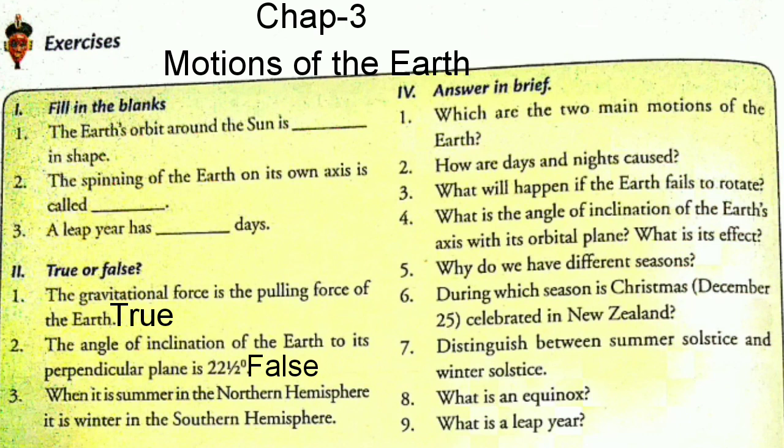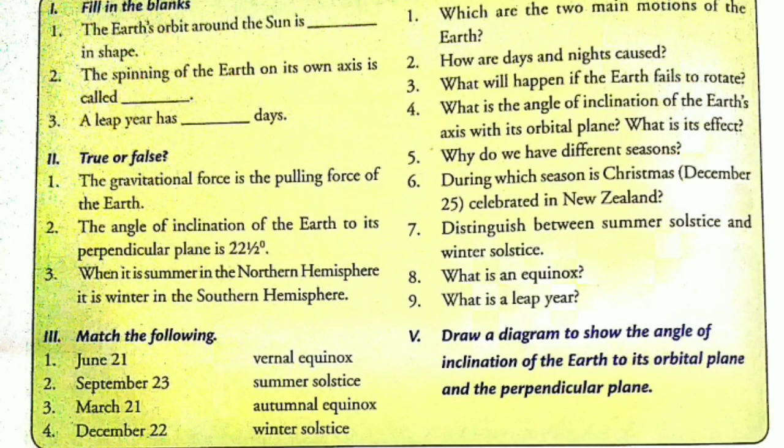Now next, when it is summer in northern hemisphere, it is winter in southern hemisphere. Yes, true. When it is summer in one hemisphere, the other hemisphere has winter. Now next there are match the following. So very first is June 21st. On June 21st it is summer solstice. So here June 21st with summer solstice.